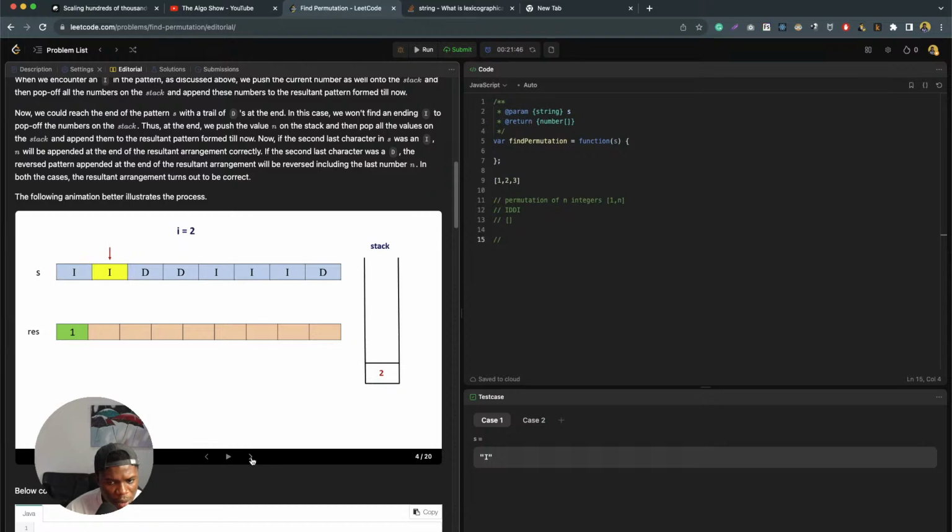2, we push 2 to the stack and we pop it. 3, when we encounter D, we push 3 to the stack. We push 4 and 5 to the stack. When we encounter I, we pop out of the stack, and then we pop all the items. I 6, write 6, I 7, write 7, D we just add to the stack, and 9, then we pop all.